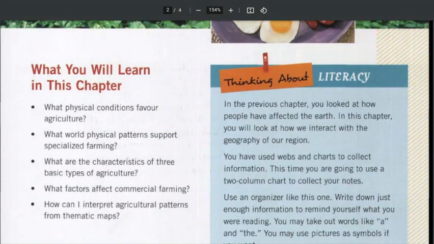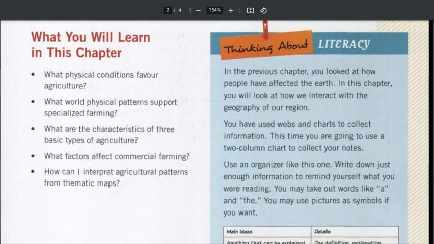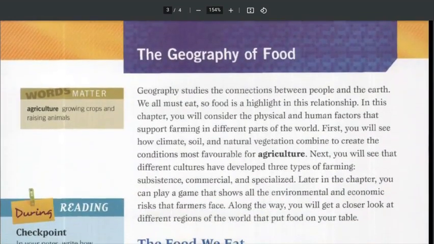In this chapter, you will learn what physical conditions favor agriculture, what world physical patterns support specialized farming, what are the characteristics of three basic types of agriculture, what factors affect commercial farming, and how can I interpret agricultural patterns from thematic maps. And then on to the next page.